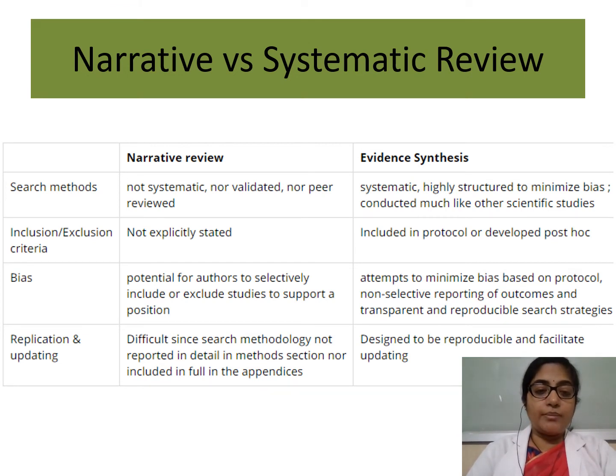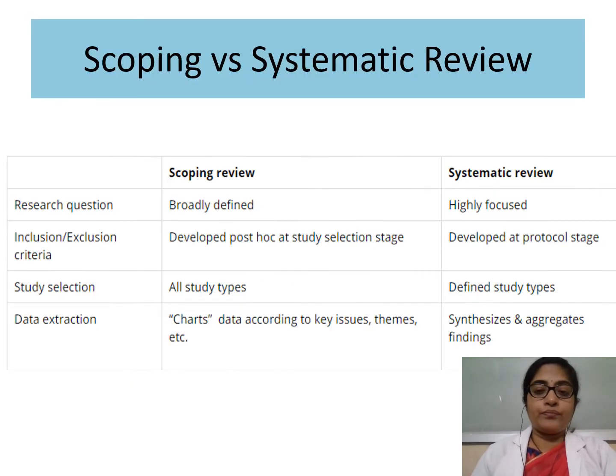The replication and updating is difficult since search methodology is not reported. So if I'm doing a narrative review and someone else is doing one, they might find totally different things, because I don't have a proper search strategy, neither does the person who is doing the same topic have a strategy. So there may be differences in one topic. Suppose two people are doing it, they might report two different things altogether. So that is the difference between narrative review and systematic review.